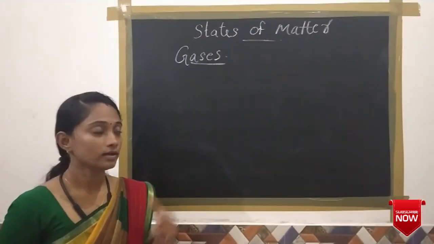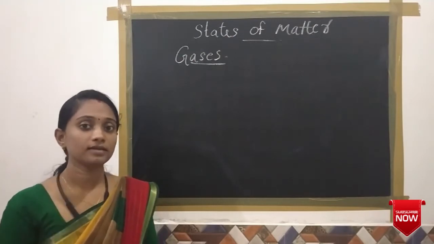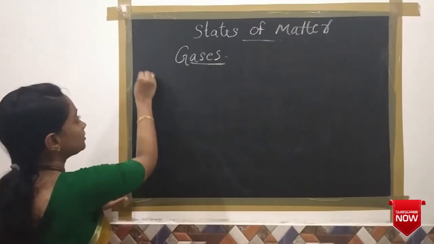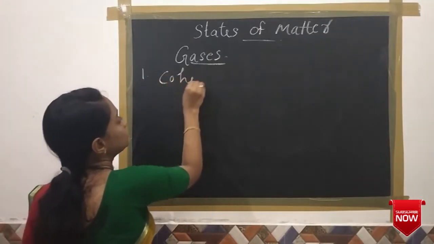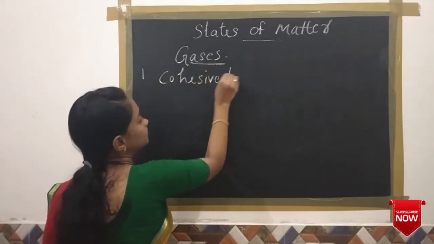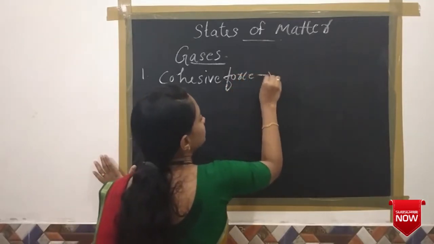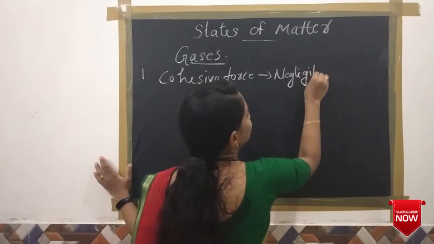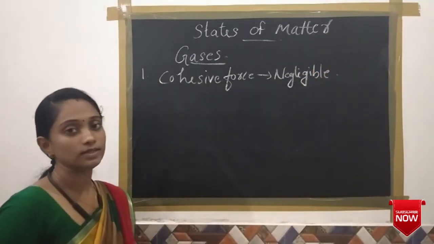Let us move to the characteristics of gases. The first characteristic is that its cohesive force is negligible.